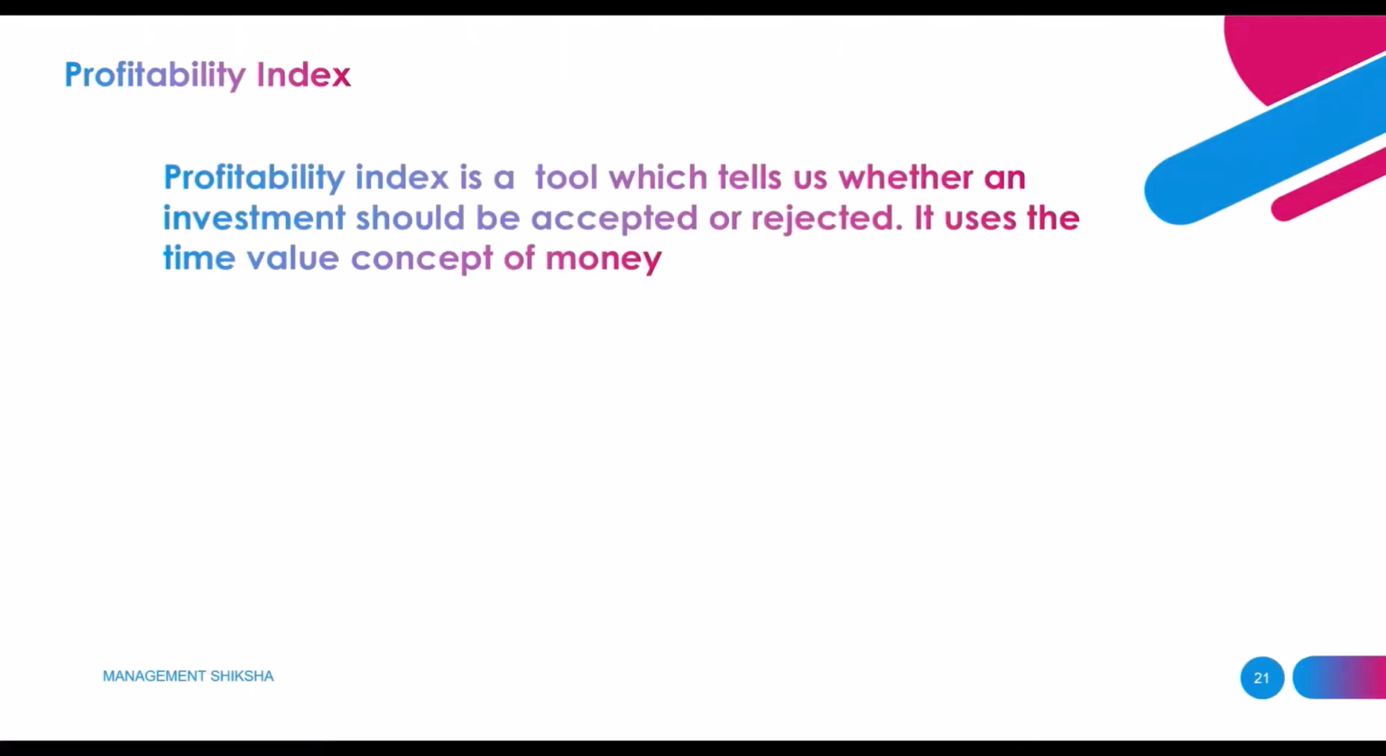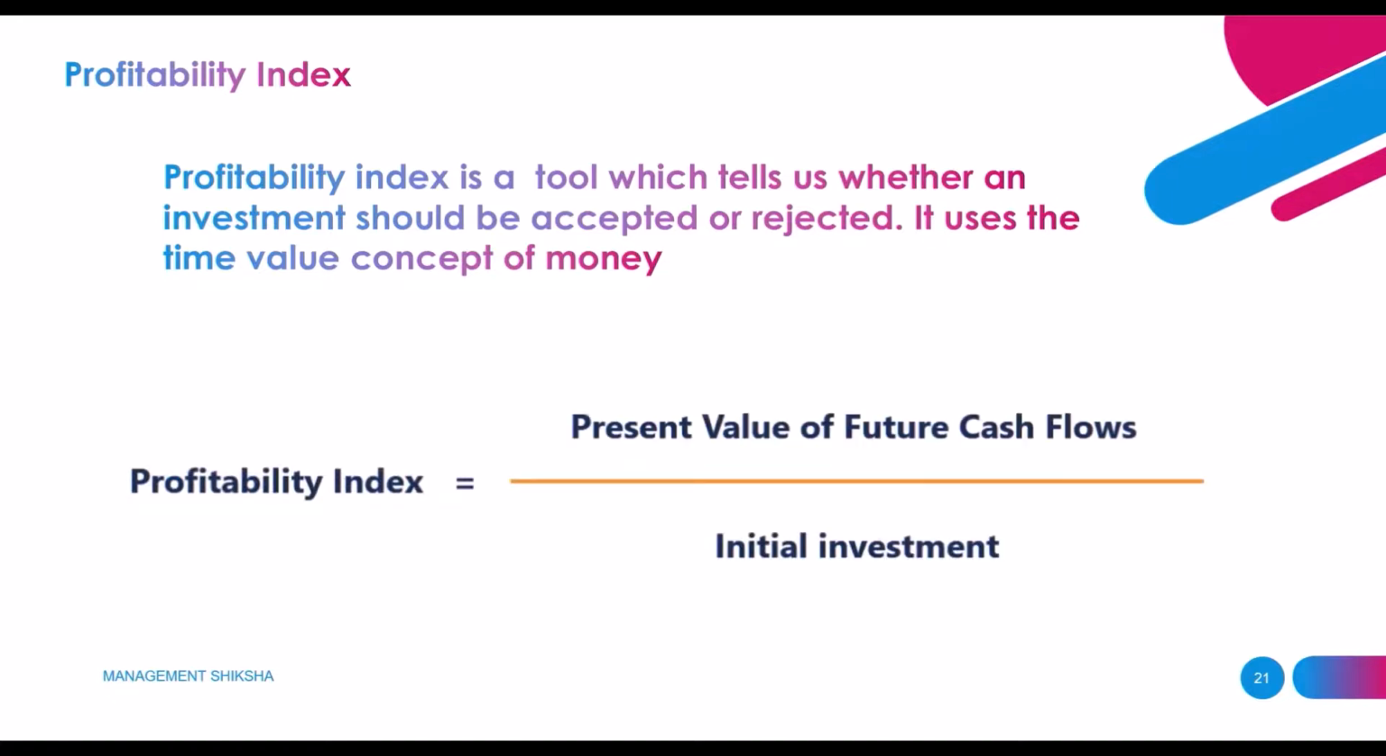The next method under capital budgeting is the profitability index. This method basically involves the assumption of profitability arising out of the investment proposals, which is compared with the profitability of similar and other proposals. So it acts as a tool which tells us whether an investment should be acceptable or rejectable. To measure the profitability index, the formula is PI equals present value of future cash flows divided by initial investment.